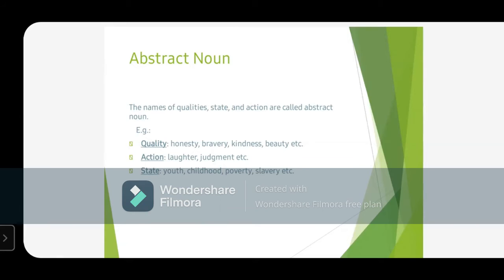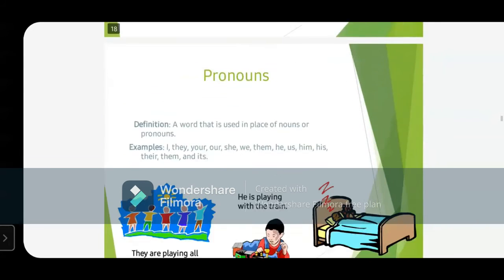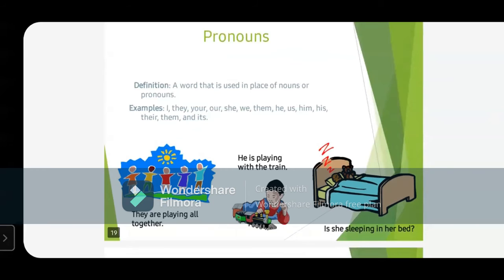There are lots of examples on your screen like honesty, bravery, kindness, beauty, laughter, judgment, youth, childhood, poverty, slavery. These all are examples of abstract noun. Then we will read about pronouns.